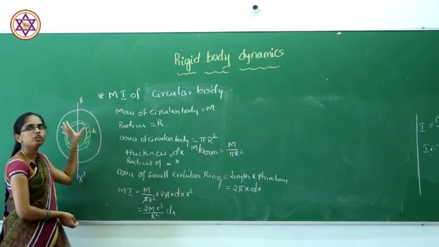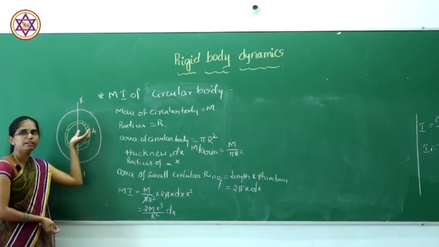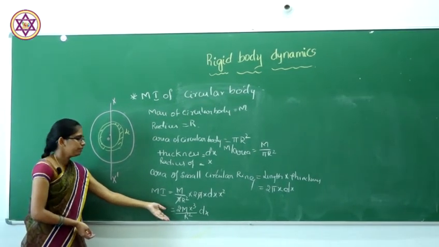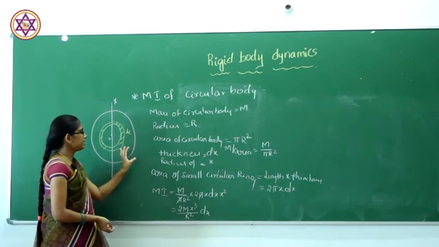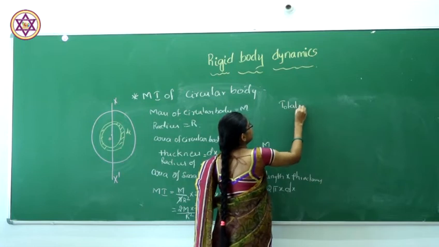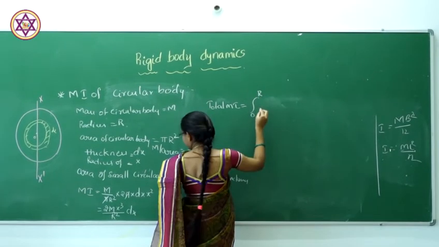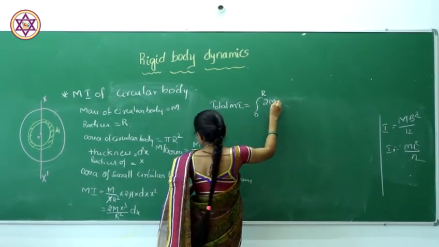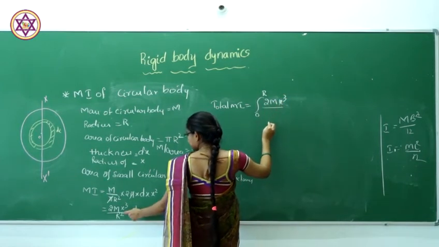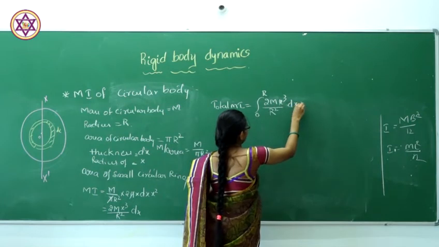We need the total moment of inertia of the circular body. Just integrate the moment of inertia of a single ring from the limit 0 to r, and we get the total moment of inertia of the circular body. So the total moment of inertia will be given by the integral from 0 to r of 2m x cube divided by r square into dx.